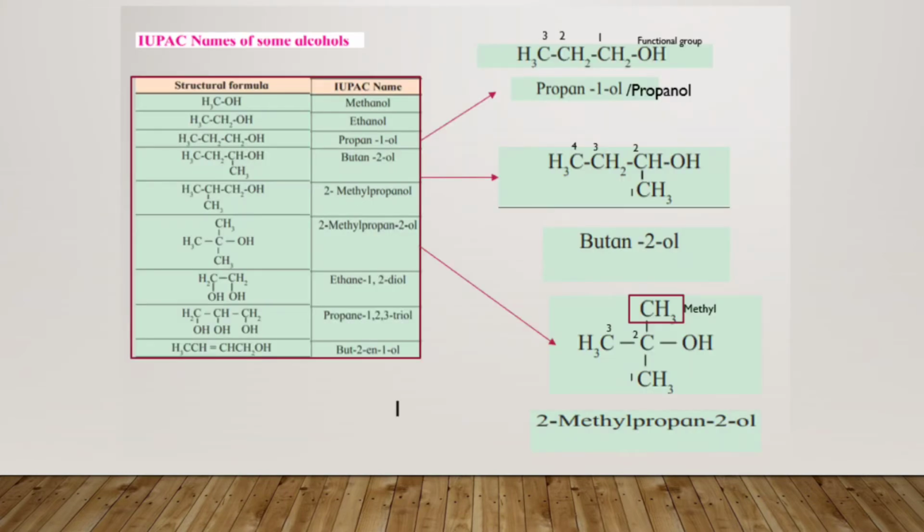Next students, we will see the IUPAC names of the alcohols. So the IUPAC system of naming the alcohols has certain definite rules which we have to follow for naming the compounds. You will see this in detail now. See the first compound which is given, that is CH3OH. The structural formula is CH3OH. The name of this compound will be methanol.